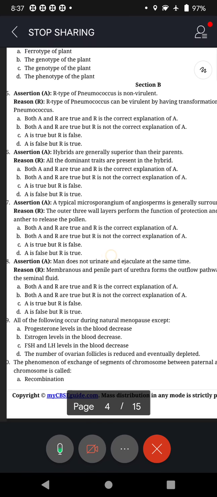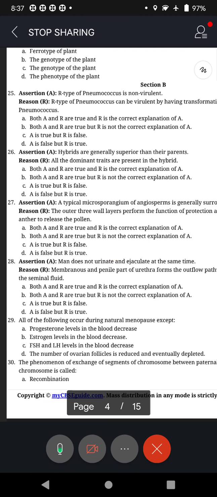Now section B is a little bit what we call logical type. I don't say it's difficult, but it is logical type, whereas section A is memory based. You just listen to the teacher, read the entire textbook once, solve some questions, and based on your memory you can answer. But in section B you need to have logic. First you have to understand the concept. After having understood the concept, apply reasoning and logic. Then you will come to know. And don't be in a hurry to do it.